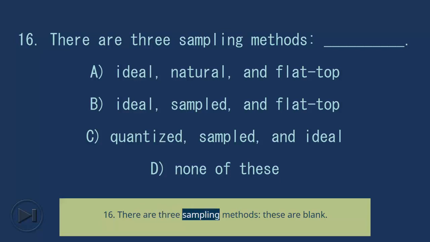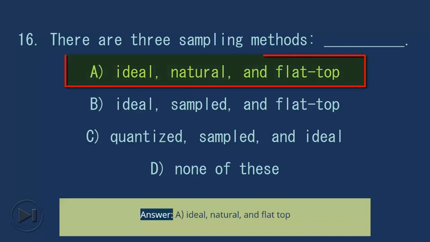16. There are 3 sampling methods; these are blank. A. Ideal, natural, and flat top. B. Ideal, sampled, and flat top. C. Quantized, sampled, and ideal. D. None of these. Answer, A. Ideal, natural, and flat top.